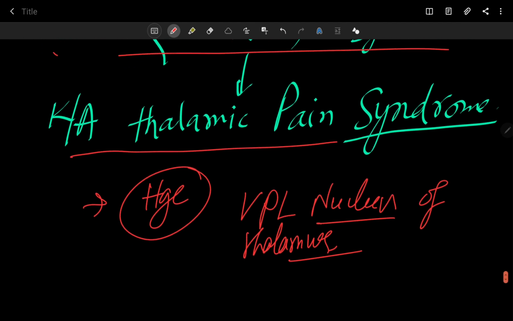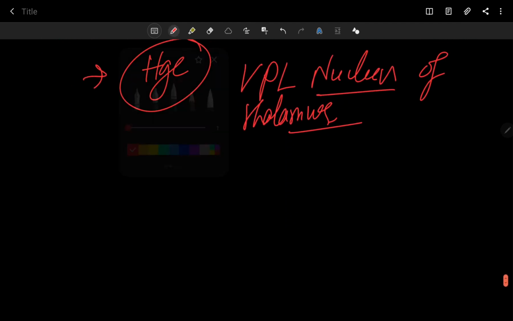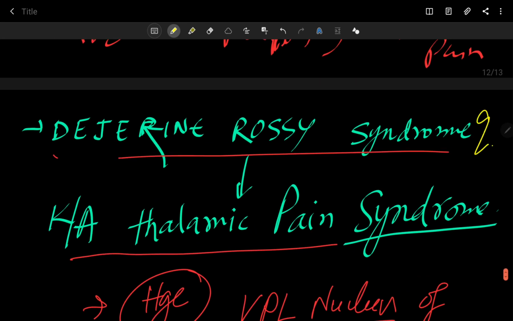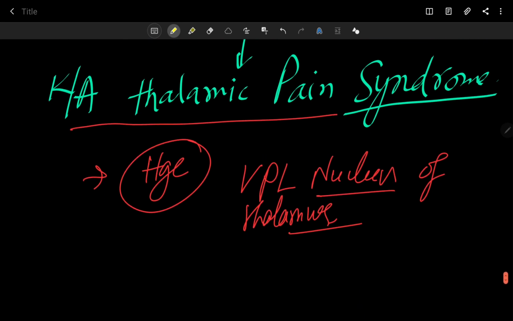Now, what is Dejerine-Roussy syndrome or thalamic pain syndrome, and what are its features? This is actually a major portion of medicine, but I am just discussing its physiological aspects a little bit.